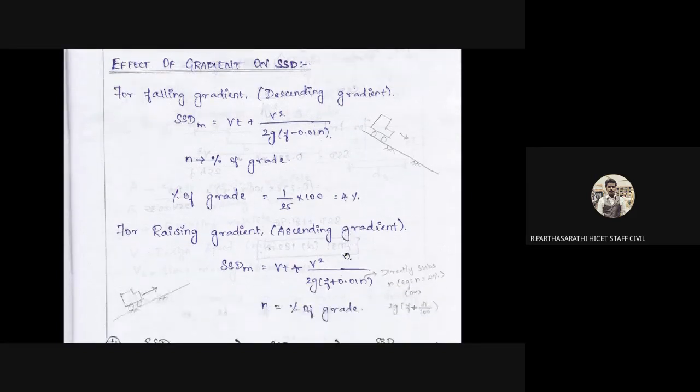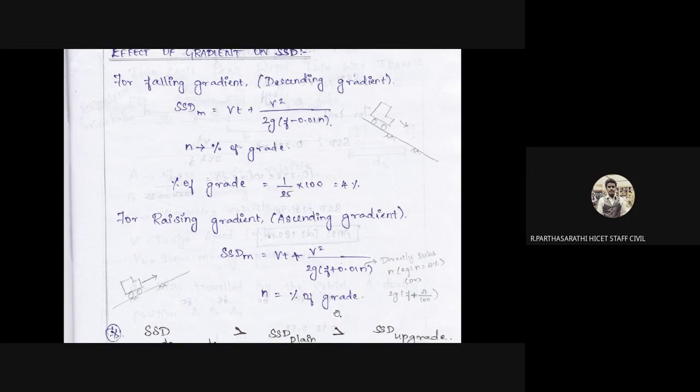For a rising gradient, that is ascending, rise means going up. For the ascending gradient, you know the formula: Vt plus V squared by 2g into (f plus 0.01 n). So down means minus, up means plus. For example, for 4 percent you apply the formula. So n is equal to the percentage of grade.